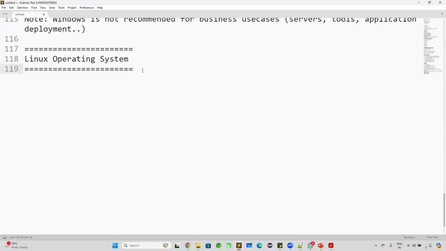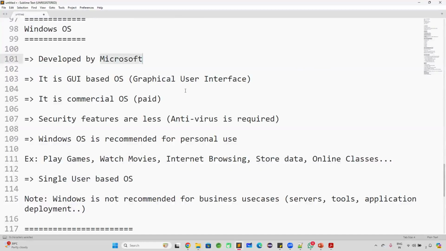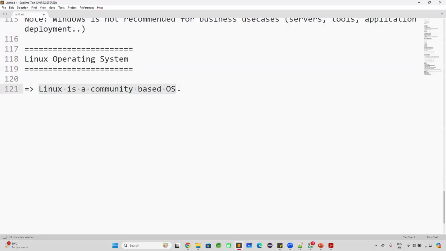Linux operating system is a community-based operating system. That means it does not belong to any company, guys. Windows operating system belongs to Microsoft company. Microsoft company developed Windows, but Linux operating system does not belong to any company. Linux is a community-based operating system, and it is free and open source. You don't need to purchase the license. It is free and open source software.